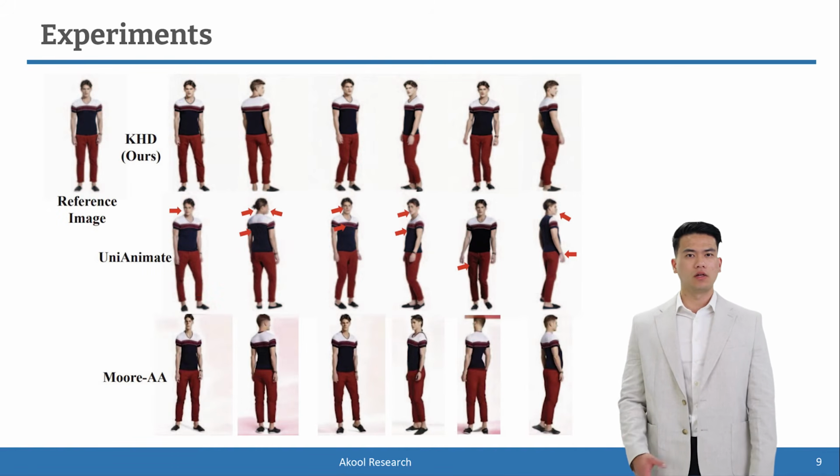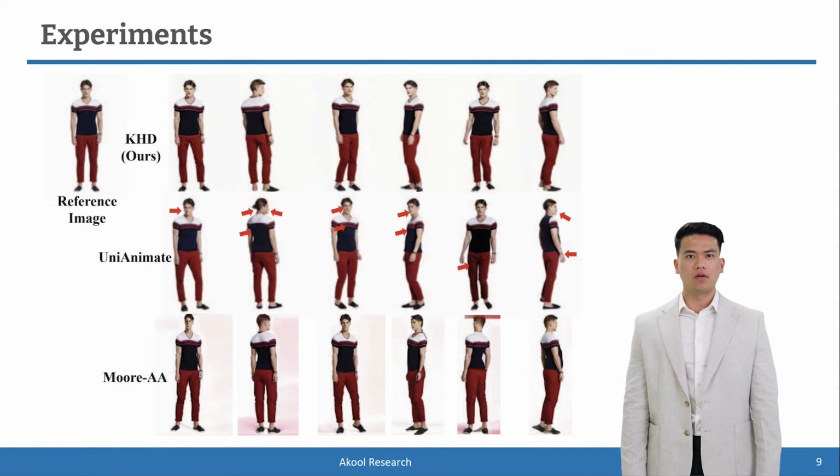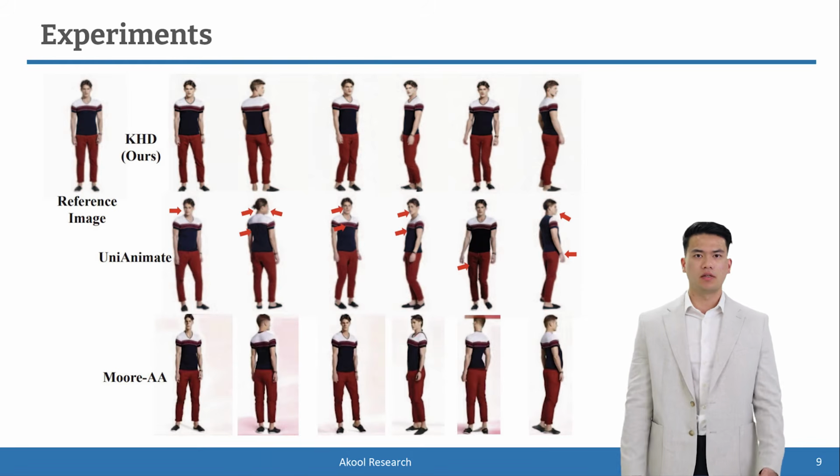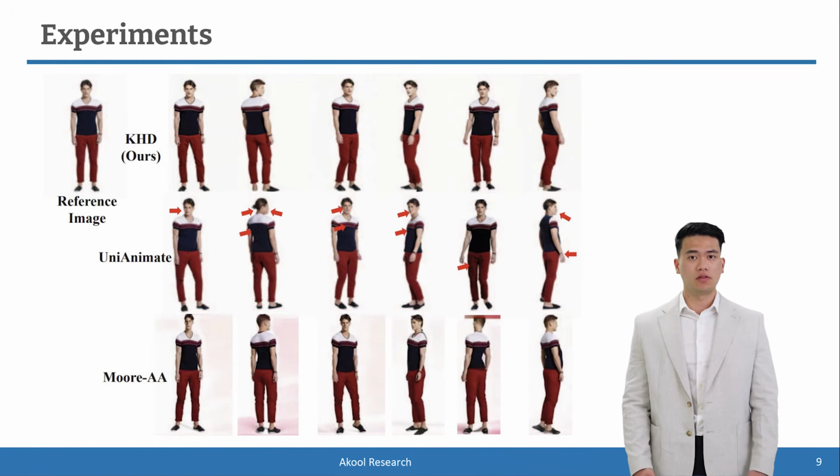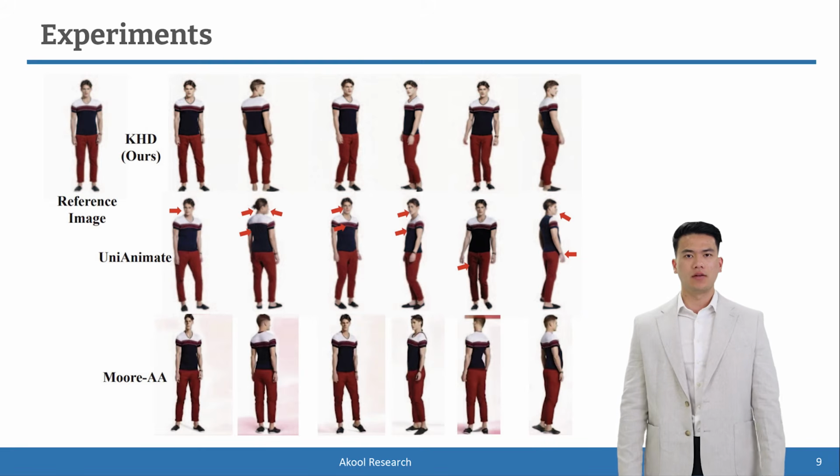KHD, as the core component of our pipeline, is compared with state-of-the-art human image animation methods, including Animate Anyone and UniAnimate. We drive the same character with all 3 methods, focusing on comparing the quality of their generated results, particularly for the turning pose. From the figure, it is clear that both UniAnimate and our KHD maintain higher consistency than Animate Anyone after the character turns, with KHD surpassing UniAnimate in detail.